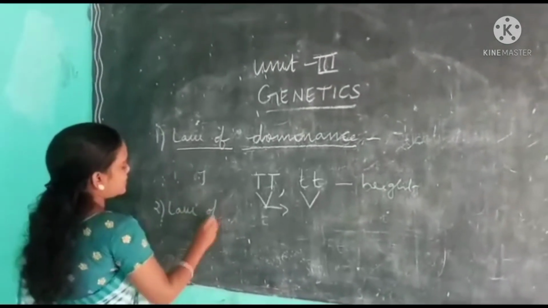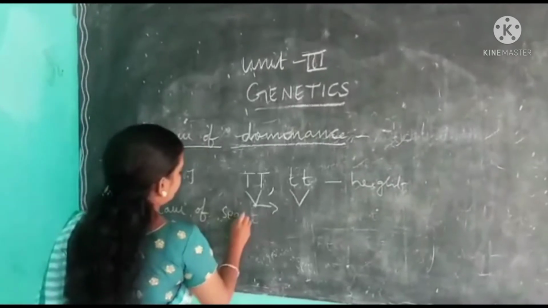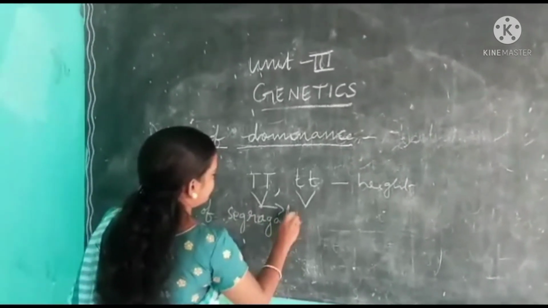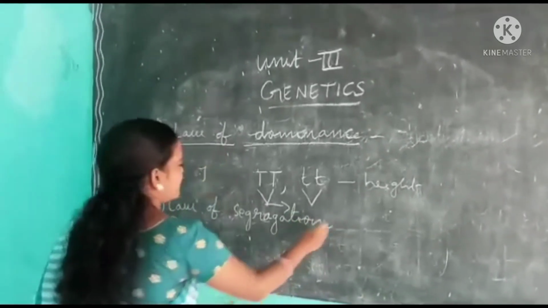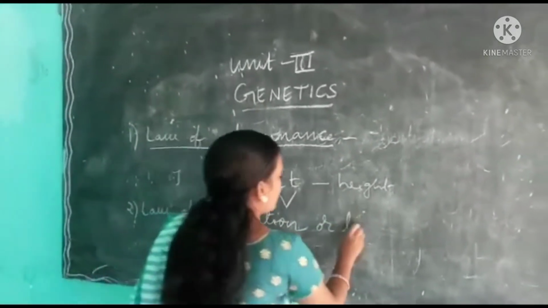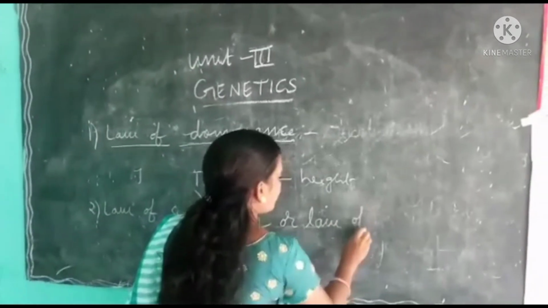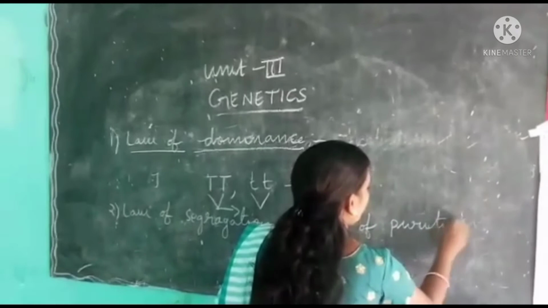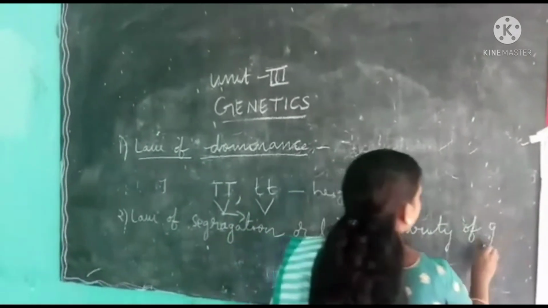Next, the second one, law of segregation, or law of purity of gametes.